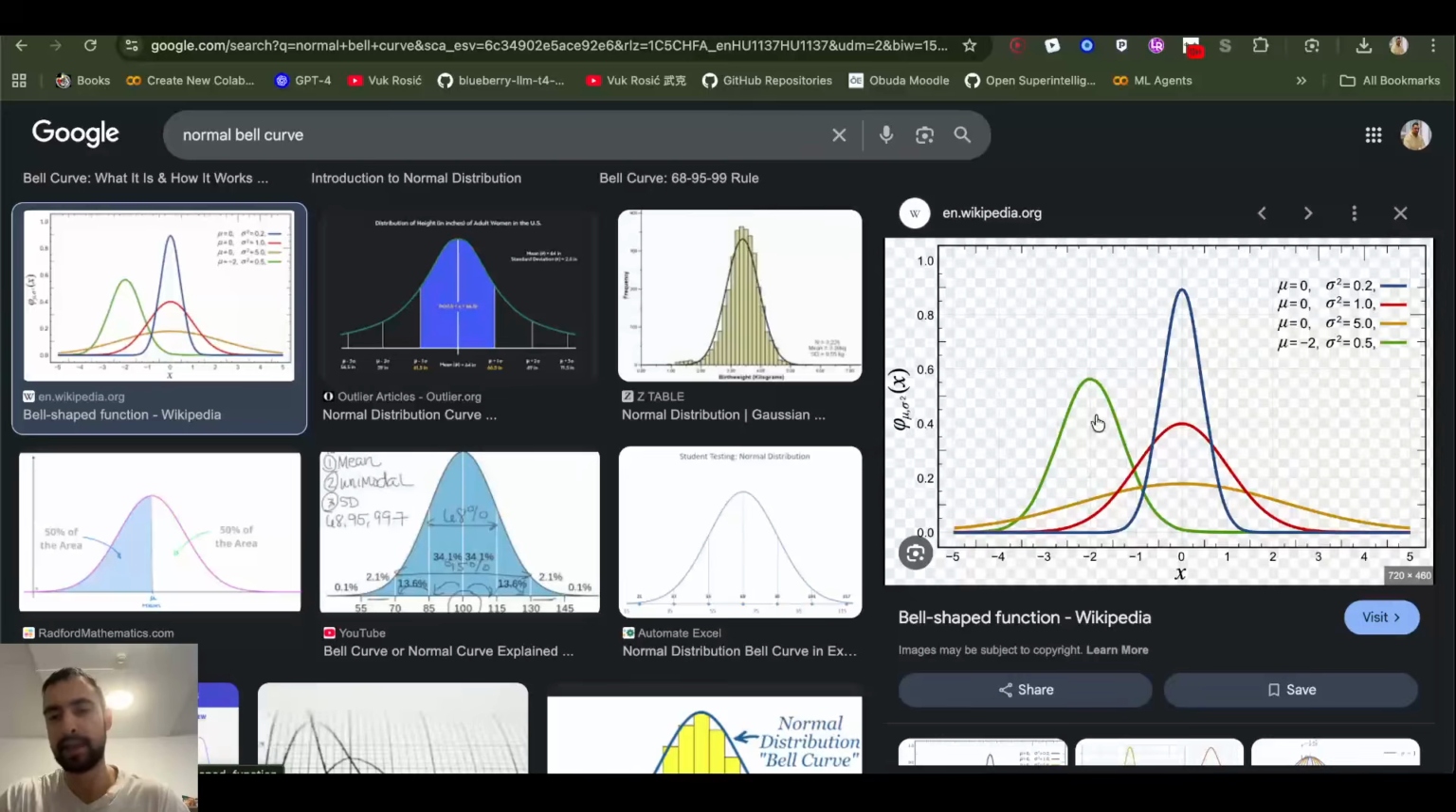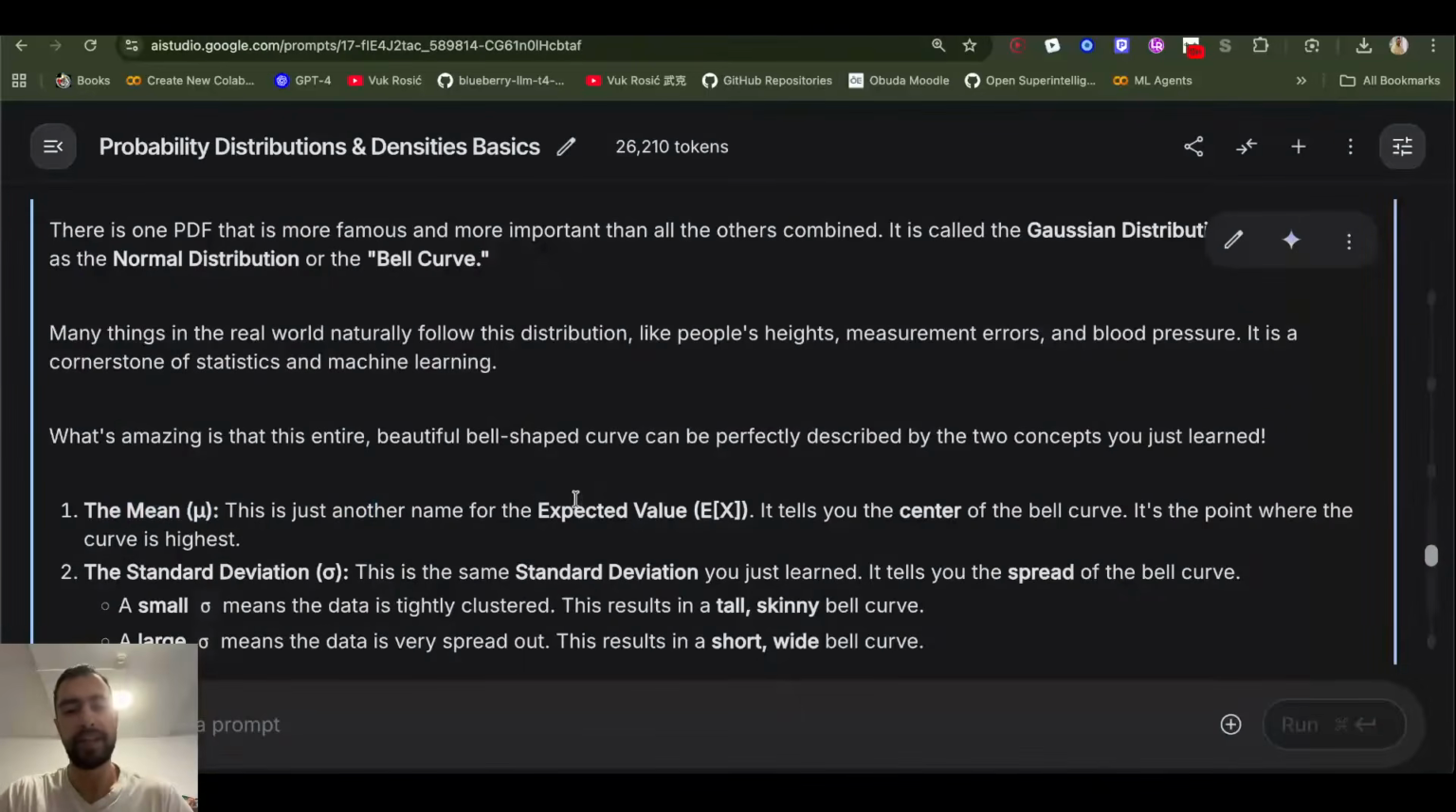So the mean is the center point of this peak, and standard deviation shows how spread out, how stretched the curve is. And mean is just another name for expected value that we talked about in the previous video. If you click the link in the description, you will see the entire course of these videos.